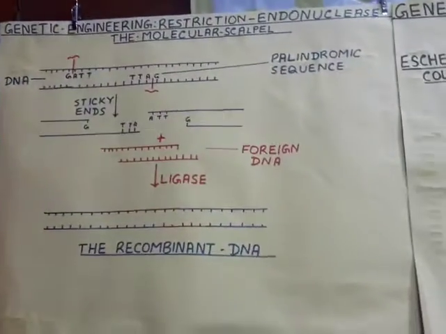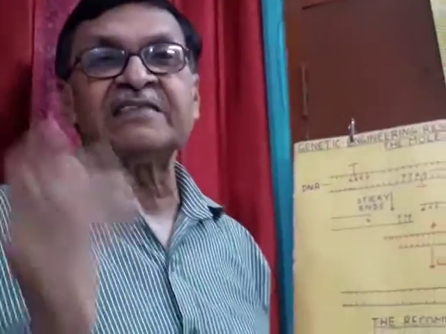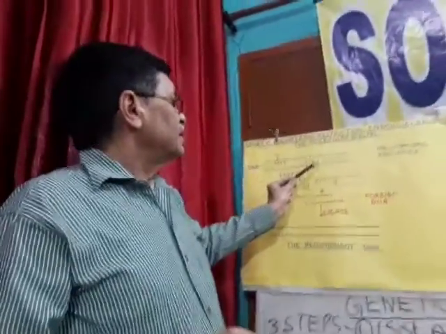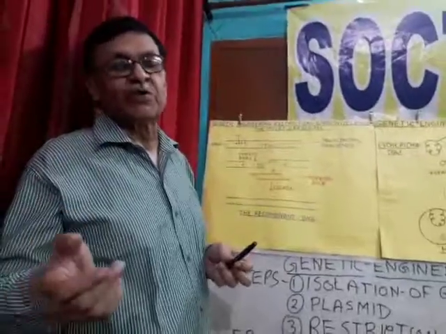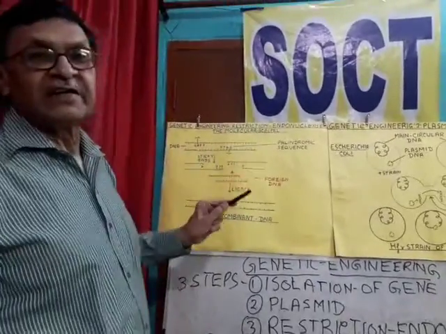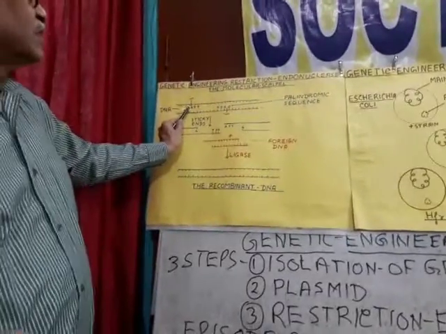certain specific locations. In 1970, Smith and Nathans discovered that a restriction endonuclease was isolated from Escherichia coli, and it could cut the DNA at a particular sequence.